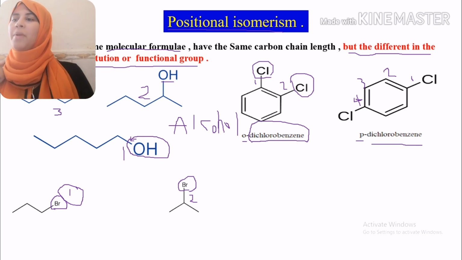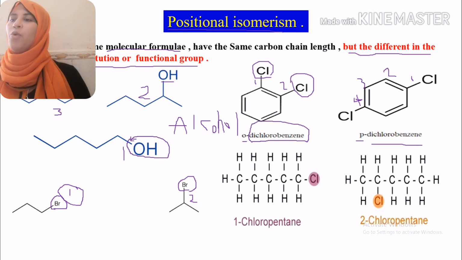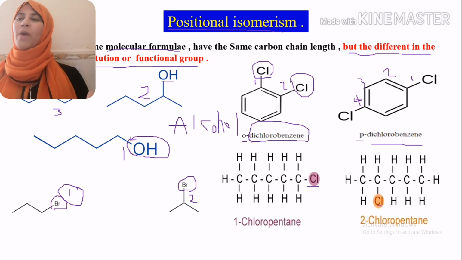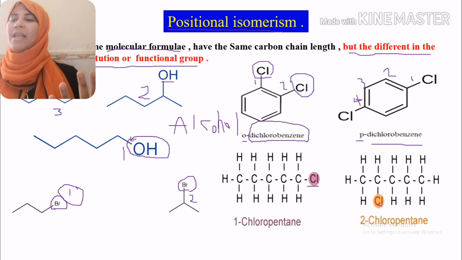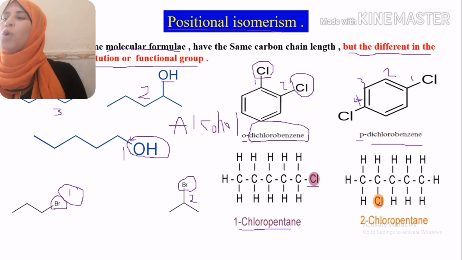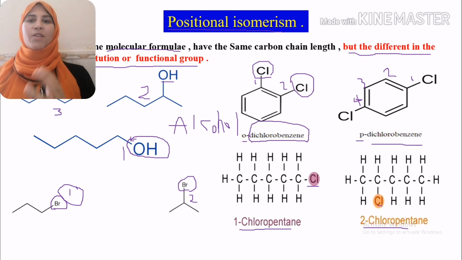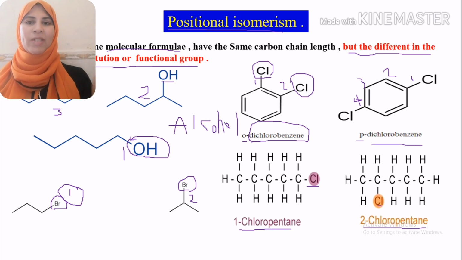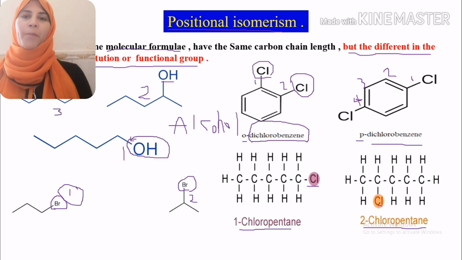In the last example, we have a chlorine atom attached to pentane. So we have 1-chloropentane, the first one. The second one is 2-chloropentane. So we have 2 compounds with exactly the same molecular formula, but they are different in the position of the halogen. They are different in the position of substitution, or in the position of their functional group.